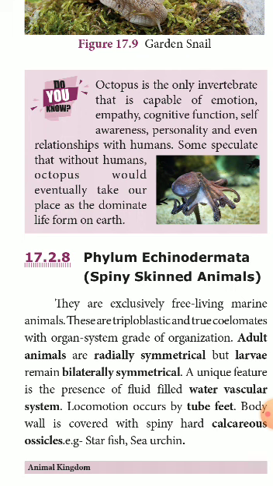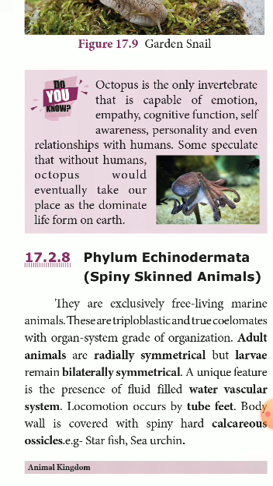So all the animals found in this group are true coelomates or eucoelomates with the organ system grade of organization. Say it has a number of organs. Each organ is involved in a specific function. Finally, all the organs are united to form an organ system, and that will perform a common function.